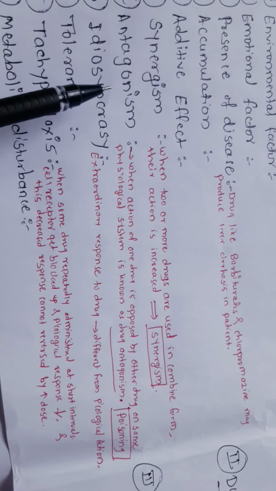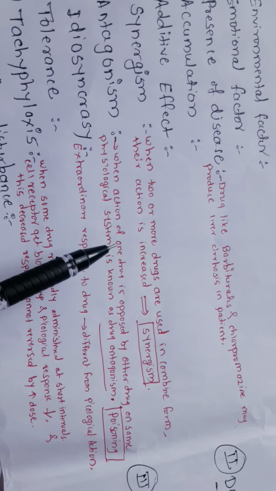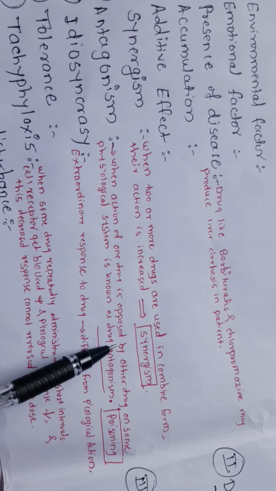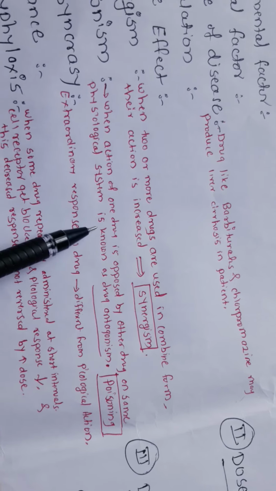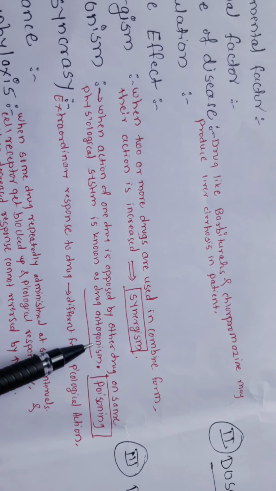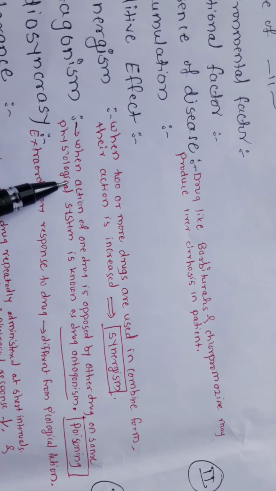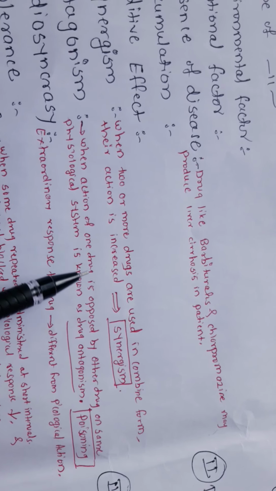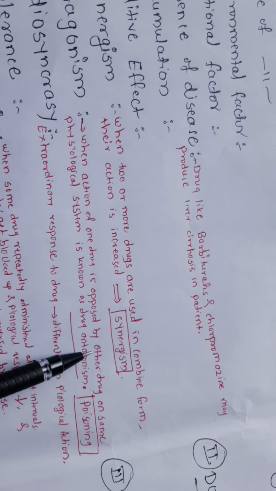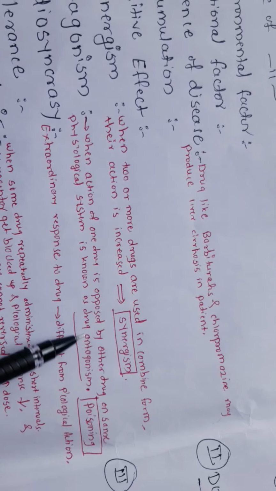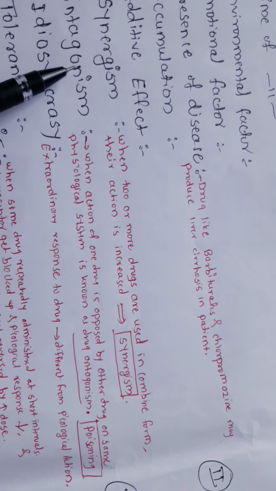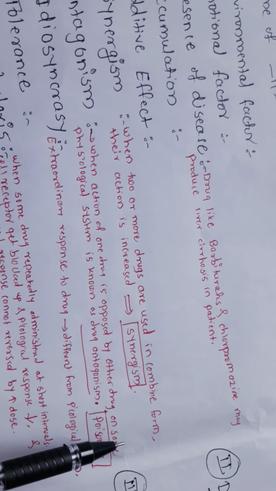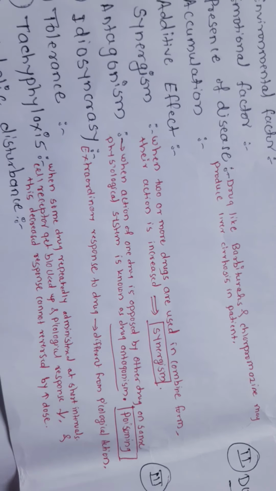Next, antagonism. When the action of one drug is opposed by another drug on the same physiological system, it is known as drug antagonism. Means one drug suppresses the action of another drug. This antagonism is useful in the treatment of poisoning.